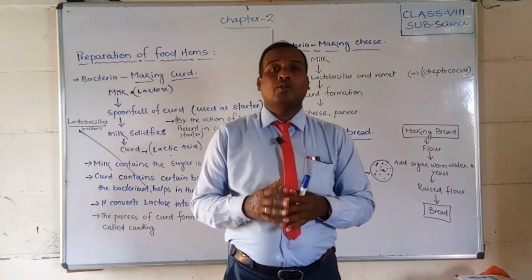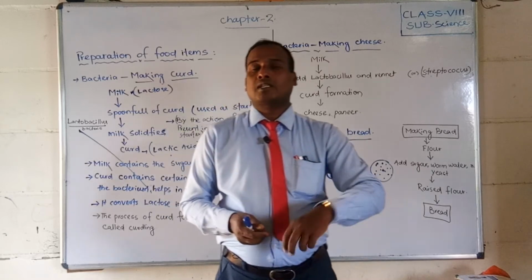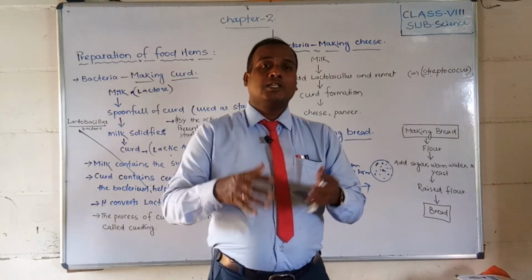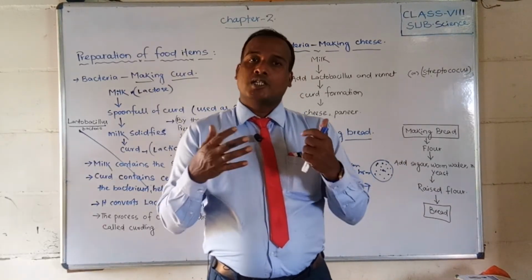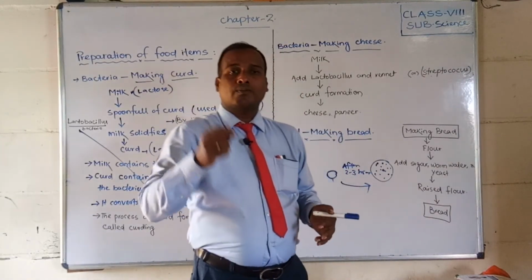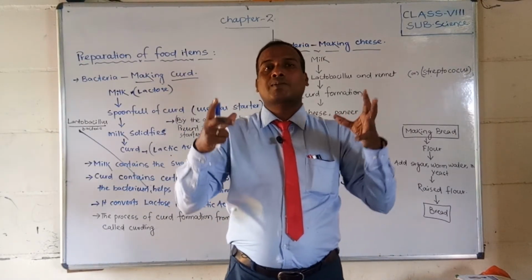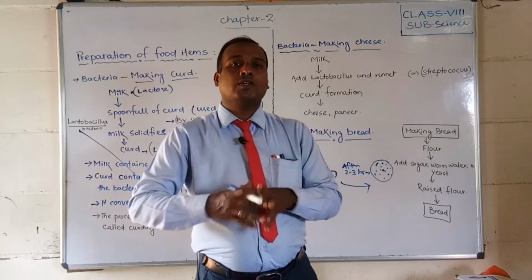Also it will form sponge-like. Why? Now there is space in between and air will stay inside, and due to that it will form just like a sponge. So due to the carbon dioxide being released from the dough by the respiration of the yeast, that's why the dough is forming spongy and its volume also will increase.